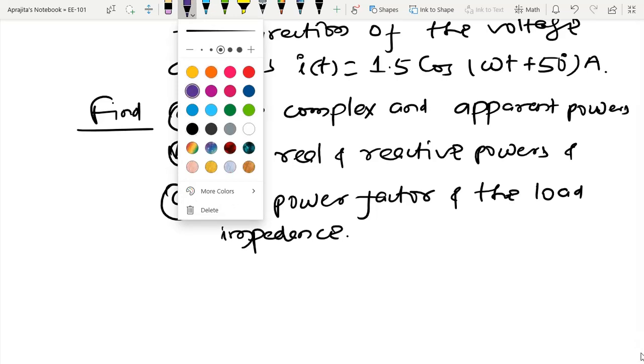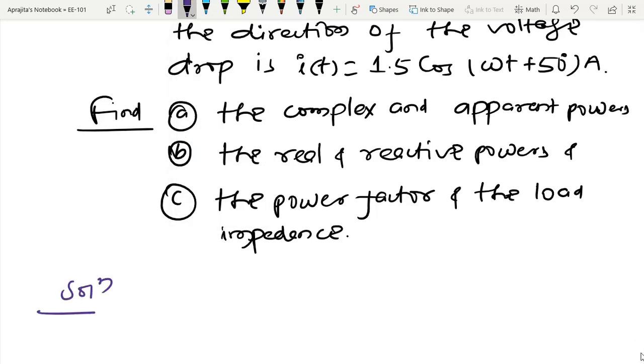In order to proceed towards the solution, the first step is to represent the current and voltage in the form of phasors, particularly in terms of RMS values. So VRMS is 60, the magnitude of the voltage, divided by √2, and then I collect the angle.